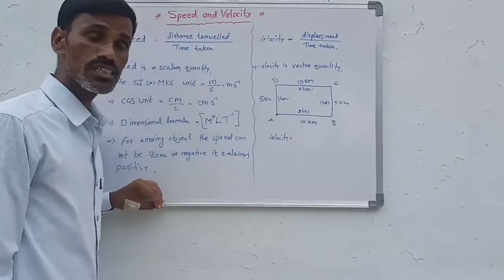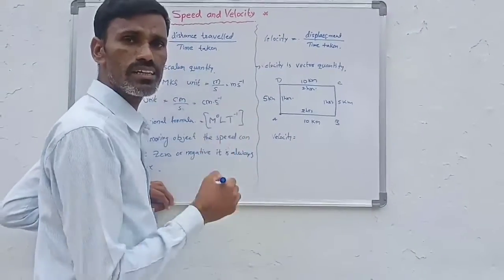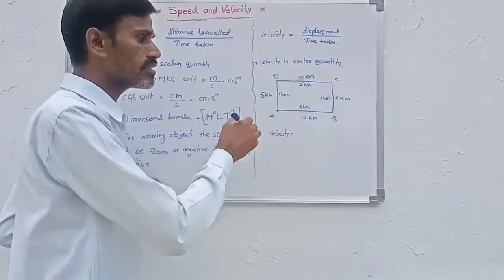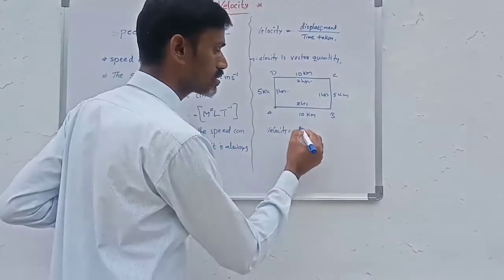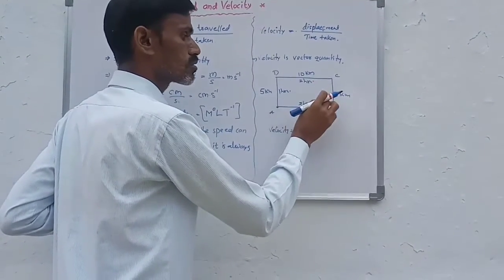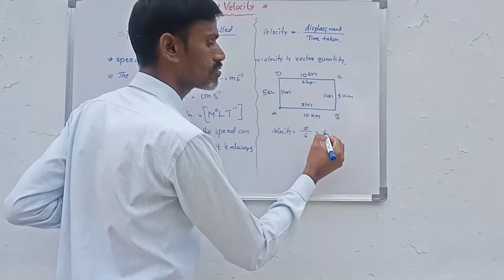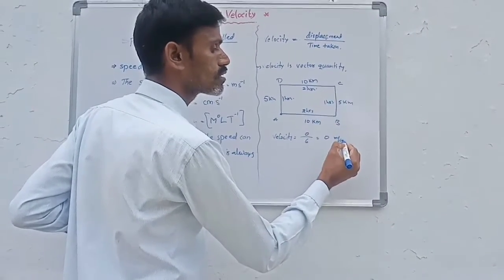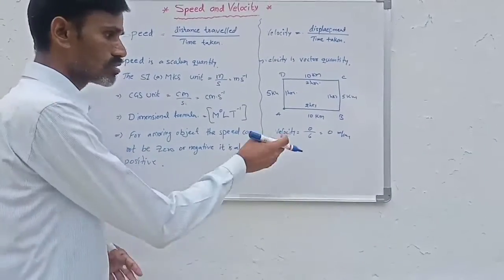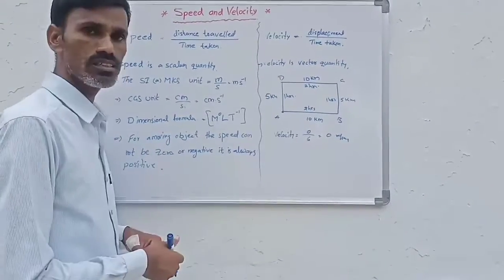So what is the displacement? The displacement is the shortest distance between the final and initial position. Here A is the initial position and again A is the final position. That's why the displacement is 0. What is the time taken? 2 hours plus 1 hour is 3, plus 2 hours is 5, plus 1 hour is 6 hours. That's why 0 meter per second. So the displacement is 0, so here the velocity is 0. In this case the velocity is 0.